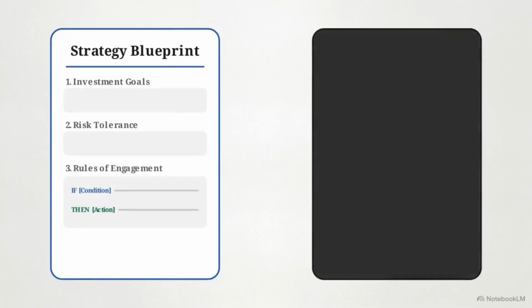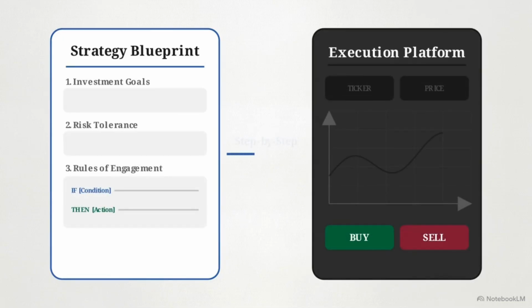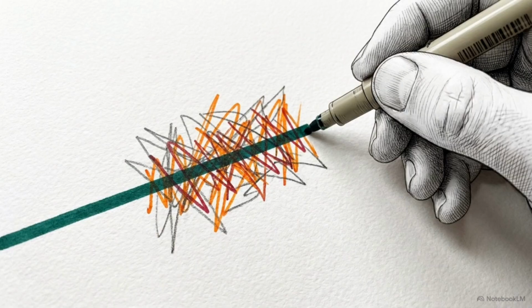To do this right now, open a blank document on your computer and have your brokerage account ready. We're going to build this roadmap step by step. By writing these rules down, you are actively neutralizing the single greatest threat to your portfolio, your own unmanaged emotions.